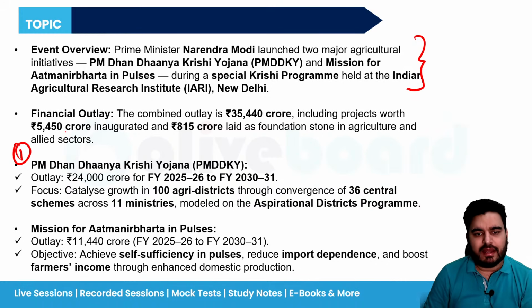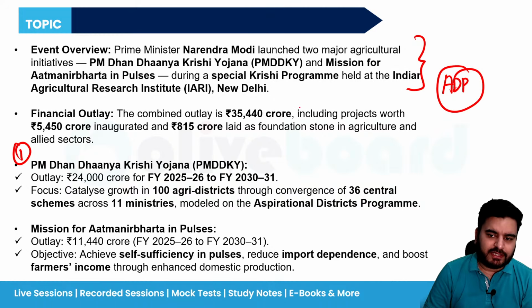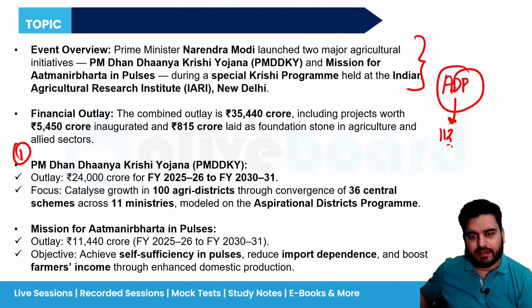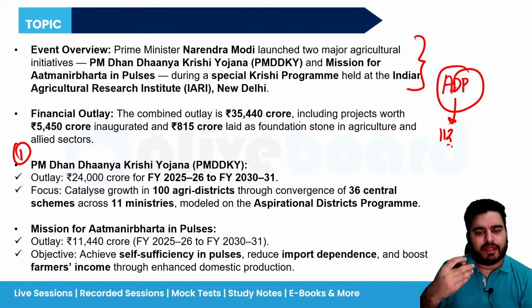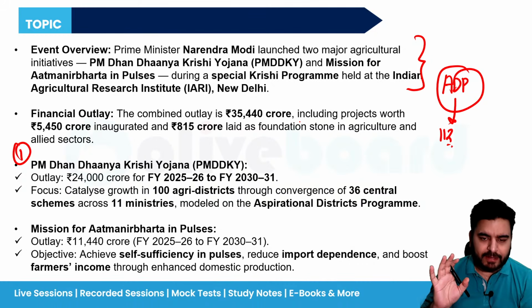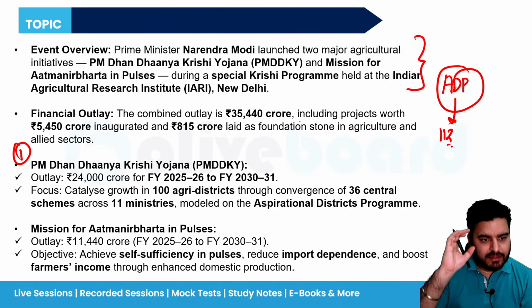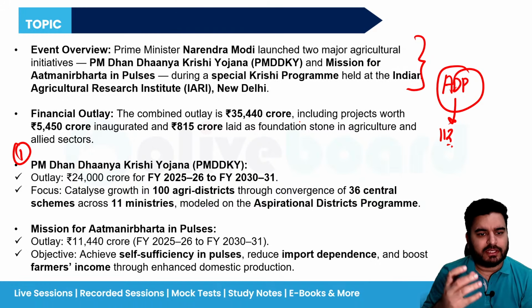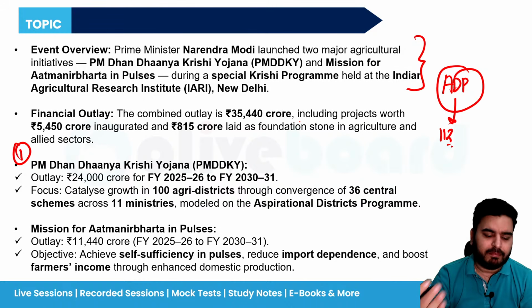Before moving to that, I believe you all have heard of the aspirational district program. Under the aspirational district program, 112 districts were selected across India, and those districts had poor socio-economic indicators. The government is trying to converge all the social and economic sector schemes in these aspirational districts so that the development and the indicators can get better.